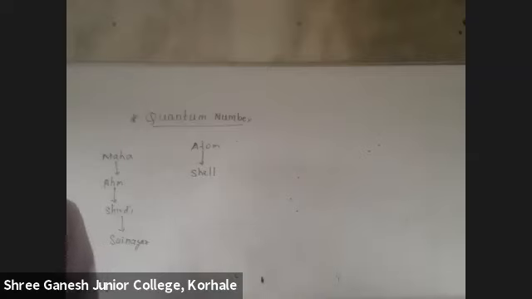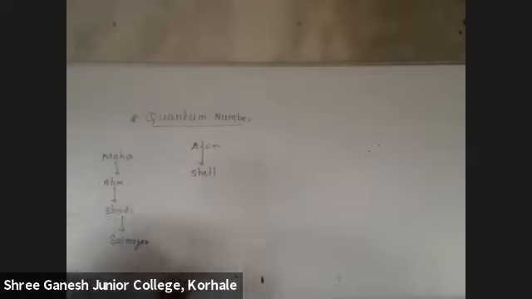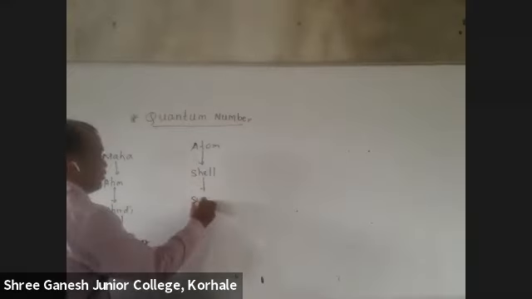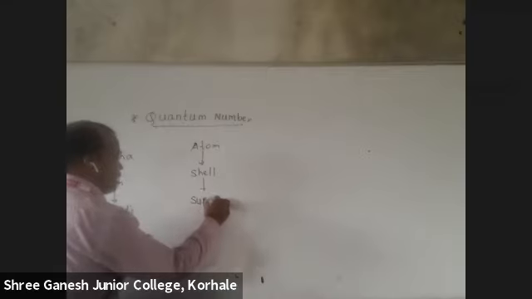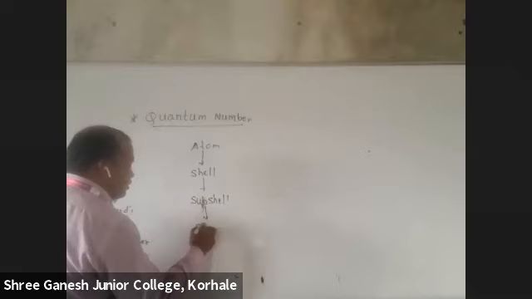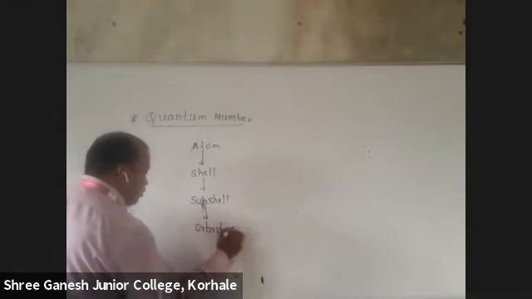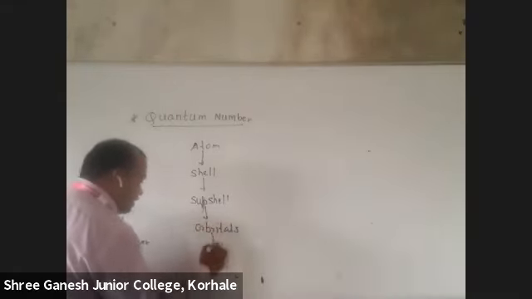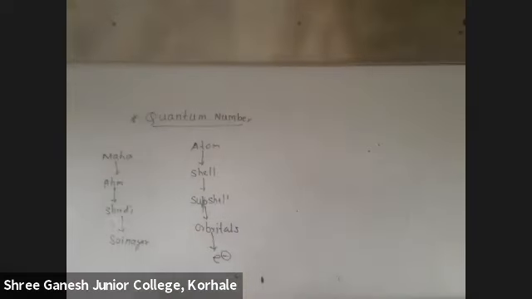But students, electrons are not present directly in the shell. In the atom, shells are there. In the shell, subshells are there. In the subshell, orbitals are there. And in the orbital, the electron is there. So this is the complete address of the electron.